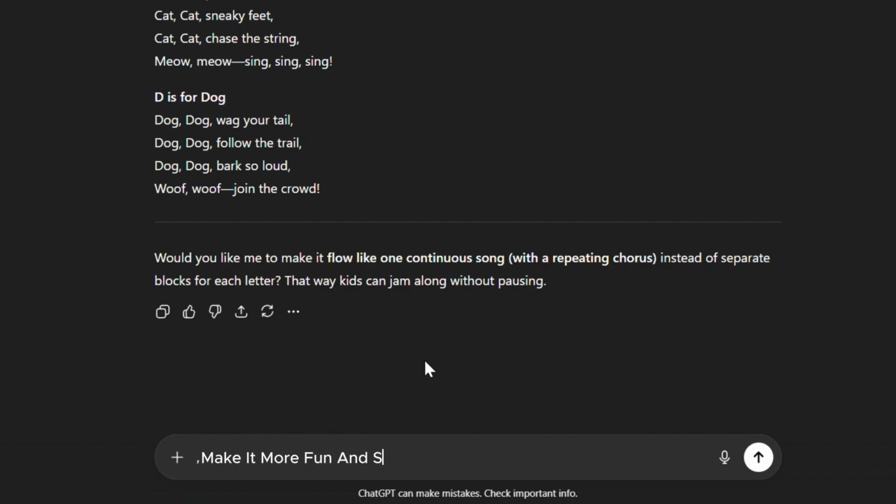But wait, here's the pro tip. Don't just take the first version. If the song feels boring, type back something like, make it more fun and silly. Add more rhymes. Write it in a sing-song nursery style. You can even say, make it easy for 3 to 5-year-old kids to sing along. The more detailed your instructions, the better your song will be.